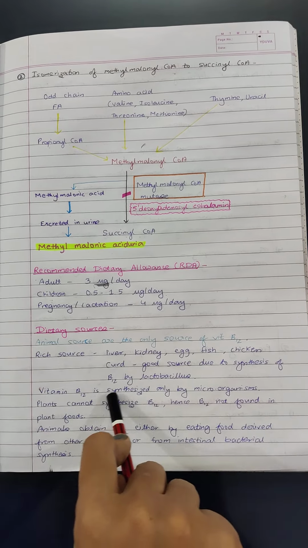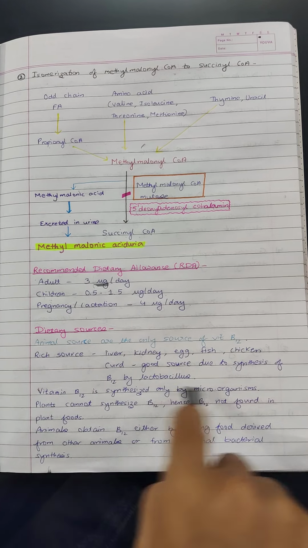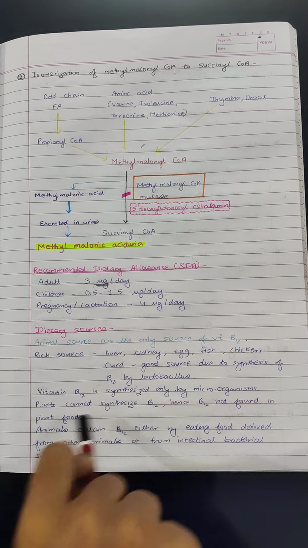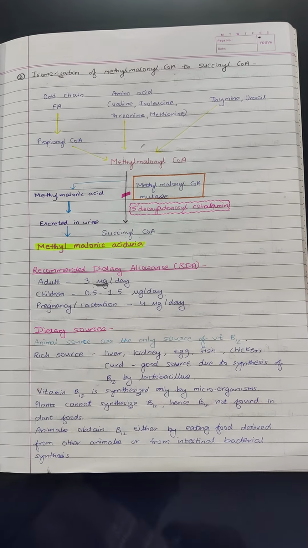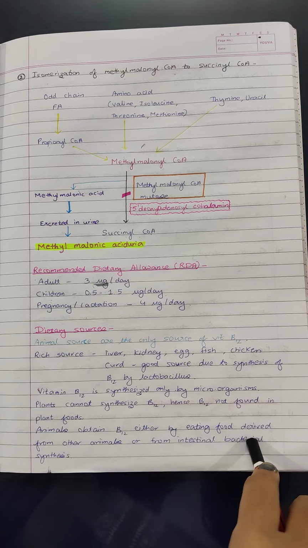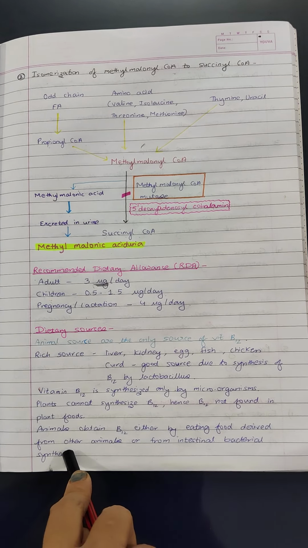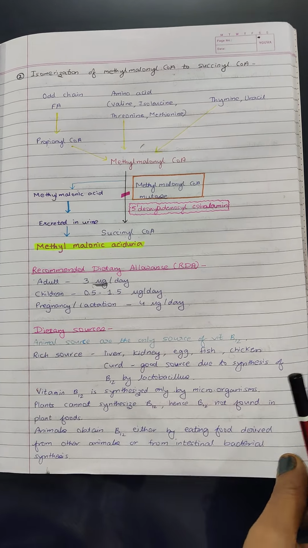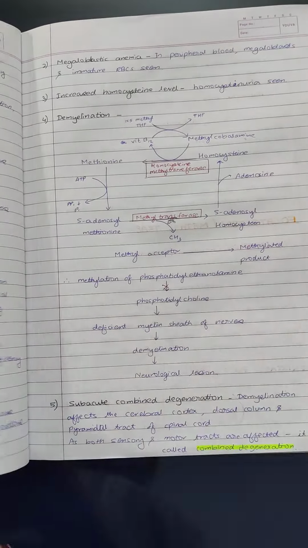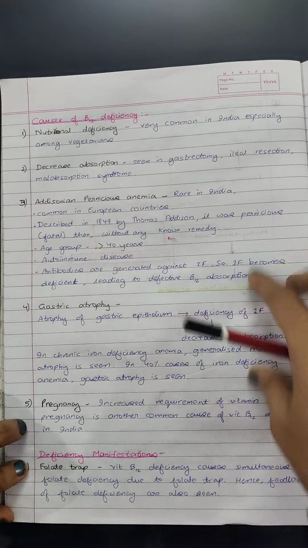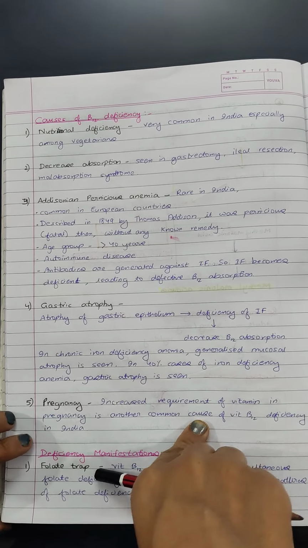Vitamin B12 is synthesized only by microorganisms. Plants cannot synthesize it, hence B12 is not found in plant food. And animals obtain vitamin B12 either from the food of other animals or from intestinal bacterial synthesis. This is important. Coming to the different causes of B12 deficiency.